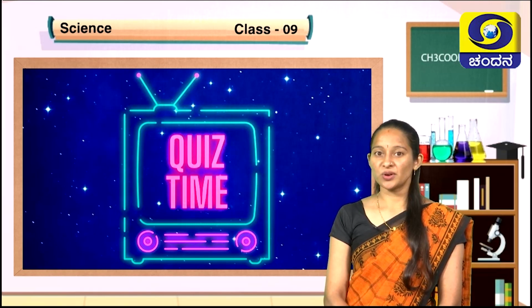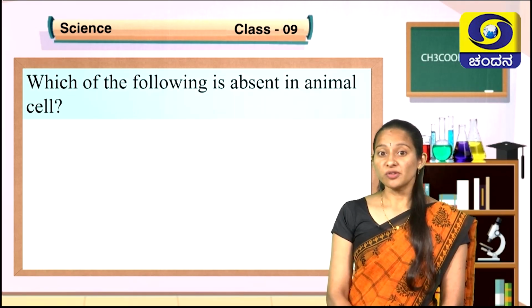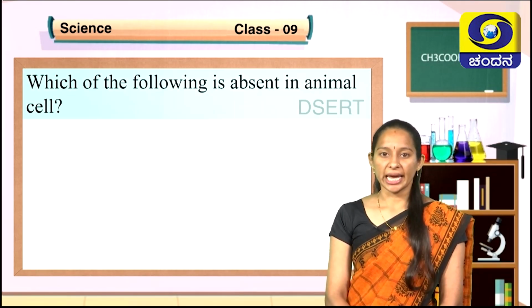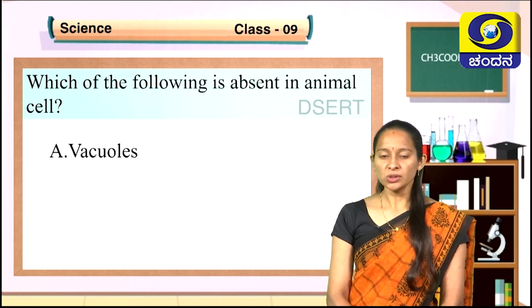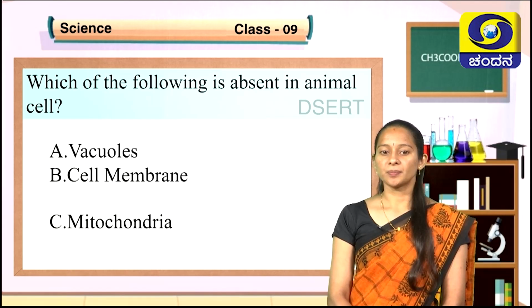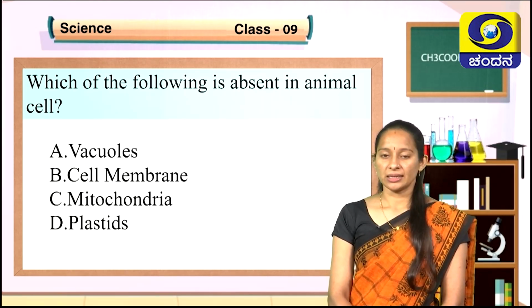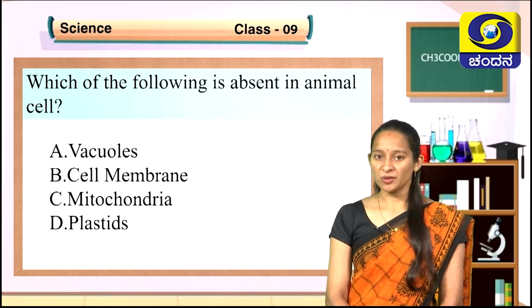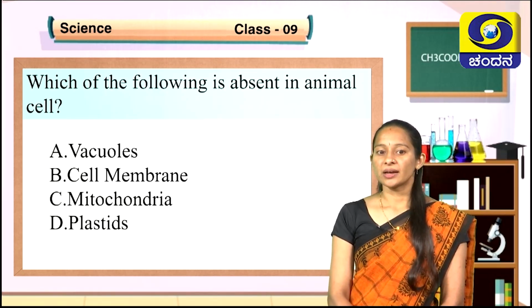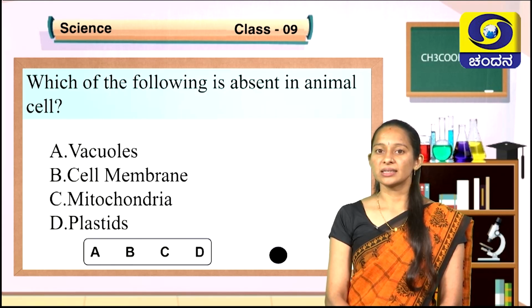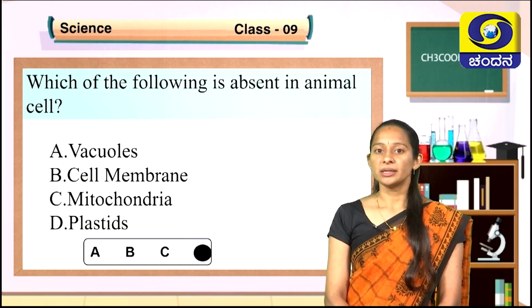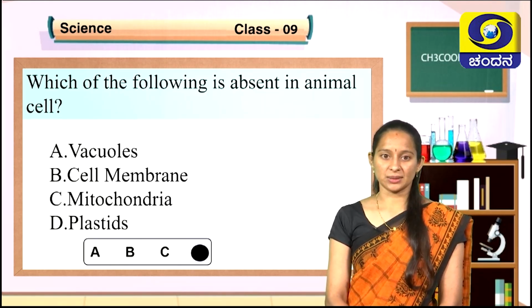Let us go for quiz time. Which of the following is absent in animal cell? Options are here: vacuoles, cell membrane, mitochondria, plastids. Yes, children, hope you have guessed it right. Correct answer is option D, plastids.